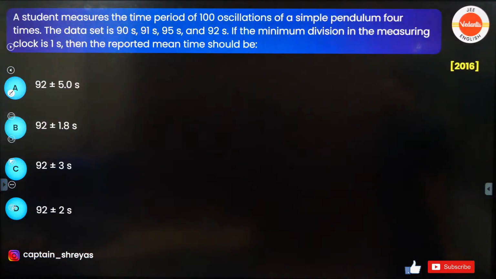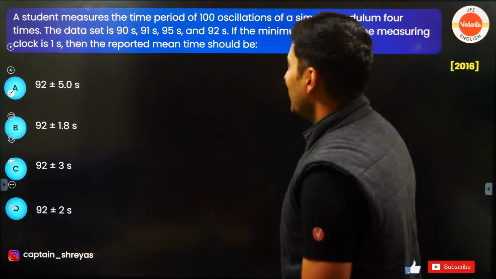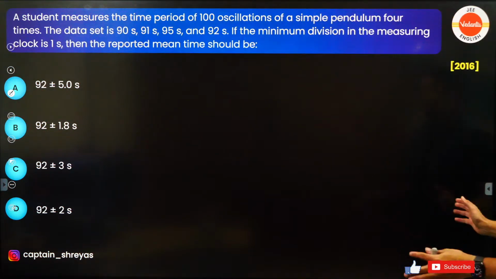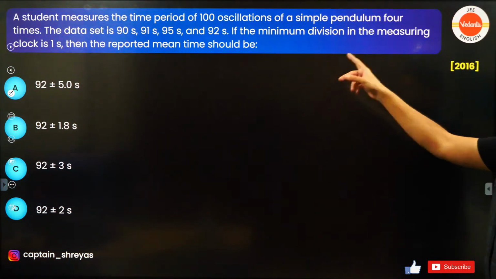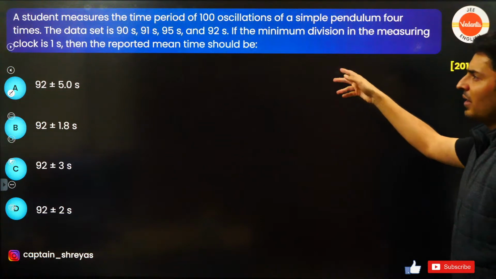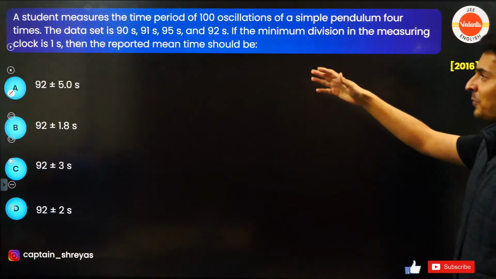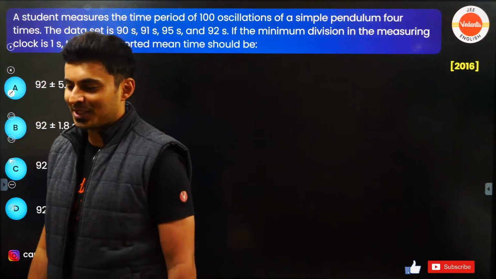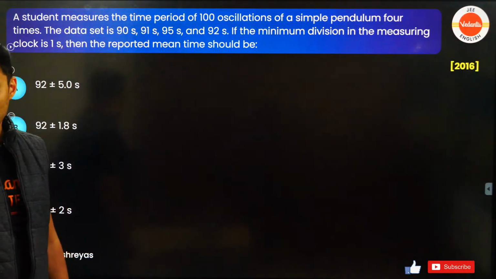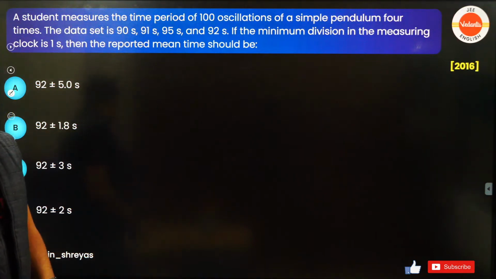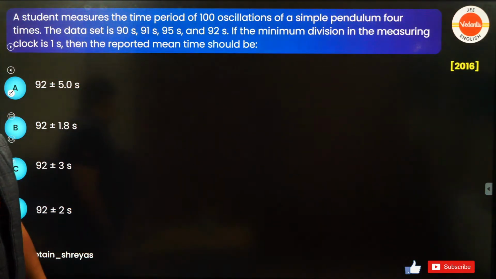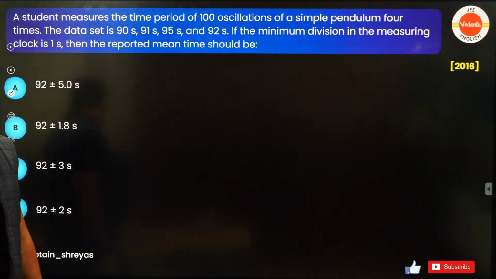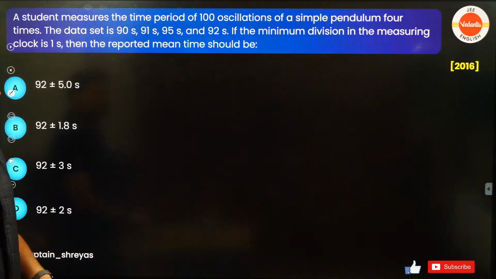Moving on to the next one. Here it comes. A student measures the time period of 100 oscillations of a simple pendulum. The data values are given, the minimum division is 1 second. Then the reported mean time, the average time, should be how much? Come on, my warriors, figure this out. What should be the correct answer for this particular question?